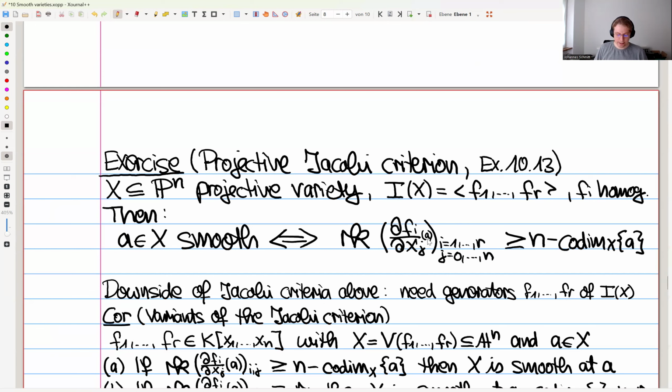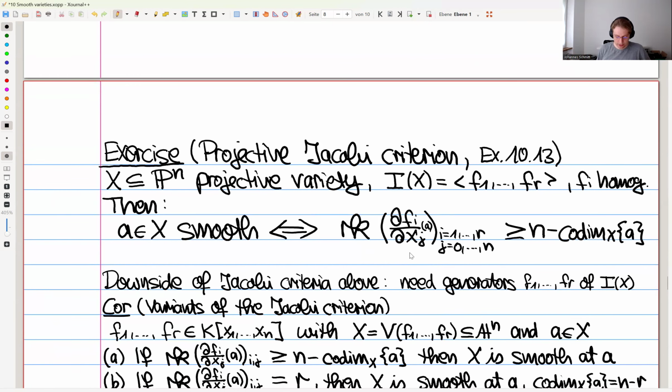And then if you plug in a different scaled version of A, you can check that what happens with this matrix is that you draw out a lot of constants, a lot of powers of the scaling parameter, depending on the degrees of the functions f_i. And so calculating the rank is independent of drawing out these constants. So this rank is well-defined even if the individual rows of the matrix maybe are not well-defined. Okay, so this is a kind of nice slick criterion.